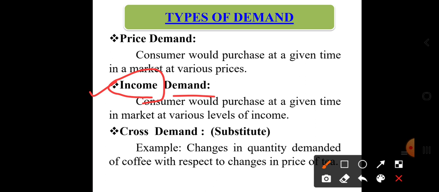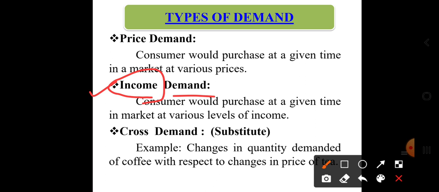In income demand, consumers would purchase at a given time in a market at various levels of income. So income demand shows how income will affect quantity demanded, and at different income levels what the different quantity demanded for that product will be. We say income and demand have a positive, proportionate relationship. As income increases, demand for a product also increases. How income affects the quantity demanded is known as income demand.